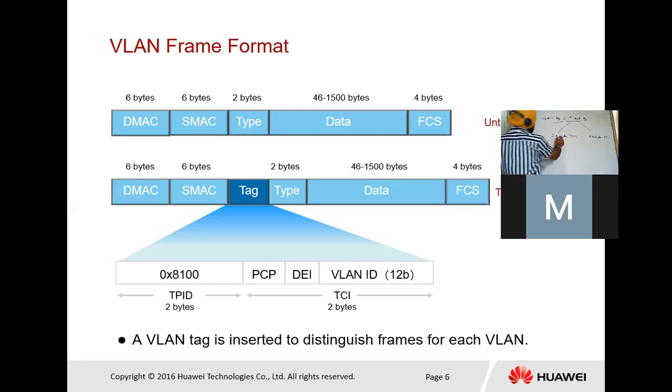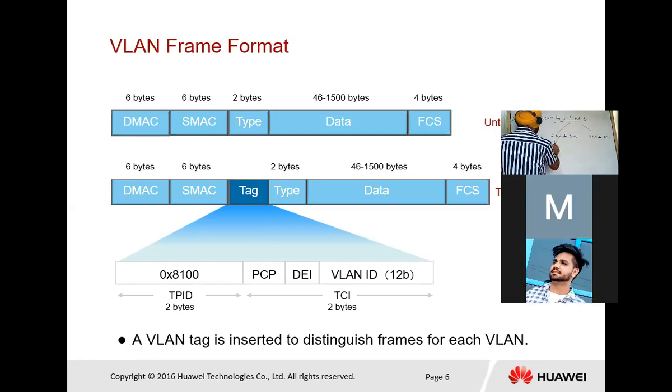When we talk about the 2 byte TPID, what is TPID? It is the tunneling protocol identifier. And TCI is the tunneling control identifier.